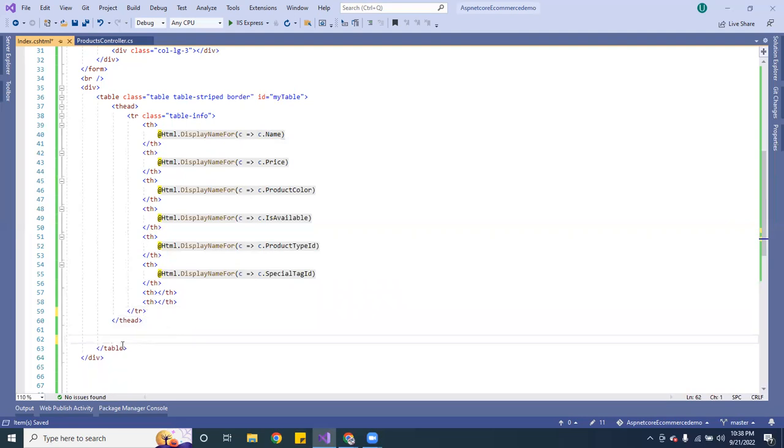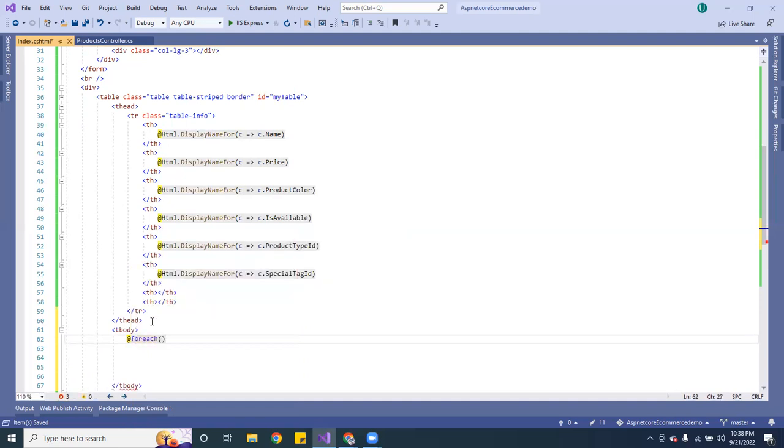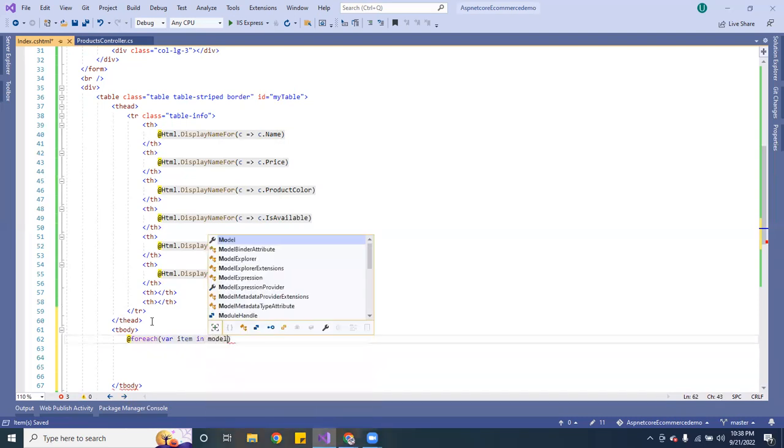Okay, so that's that. Then inside there, we're going to do the tbody. Now we're going to do the foreach. Here we want to do var item in Model.